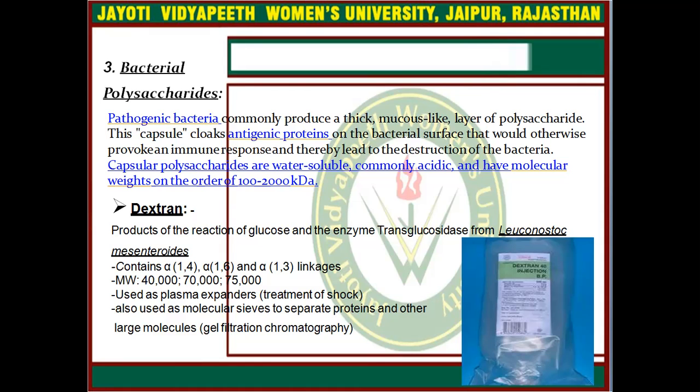Next example is dextran. Basically it is a product of the reaction of glucose and the enzyme transglucosidase from Leuconostoc. It contains alpha-1,4, alpha-1,6 and alpha-1,3 linkages. Molecular weight ranges between 40,000, 70,000 and 75,000. Used as a plasma expander and also used as a molecular sieve to separate proteins and other large molecules, basically in gel filtration chromatography.